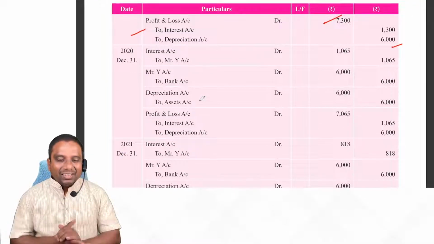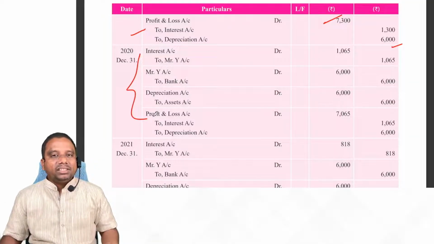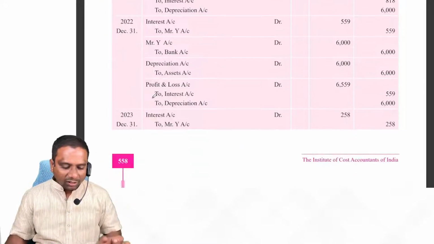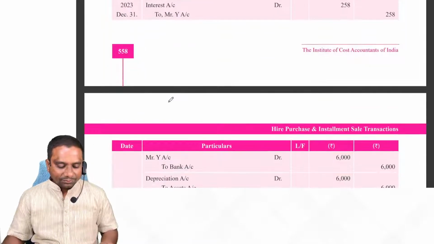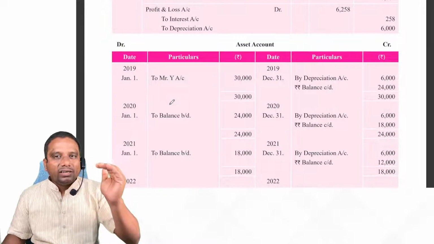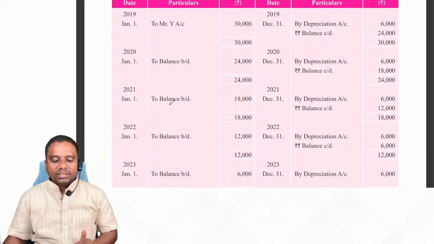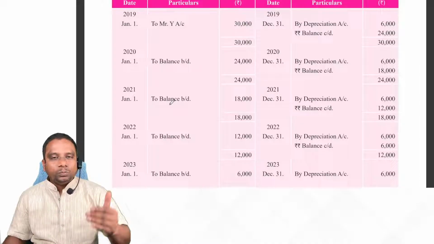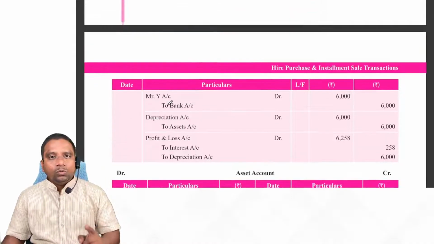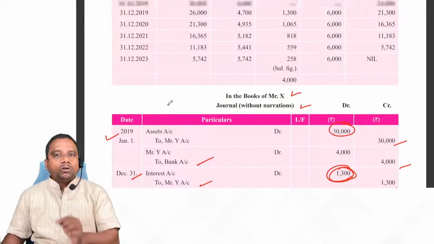Okay, right. From next year onwards, these entries are repeated. Look at the same entries. From that table, we take these entries. Hope you understood this. Now, asset account. From the above entries, we prepare this asset account. You just observe entry by entry and post it. So, year by year, you prepare this account. That's it.